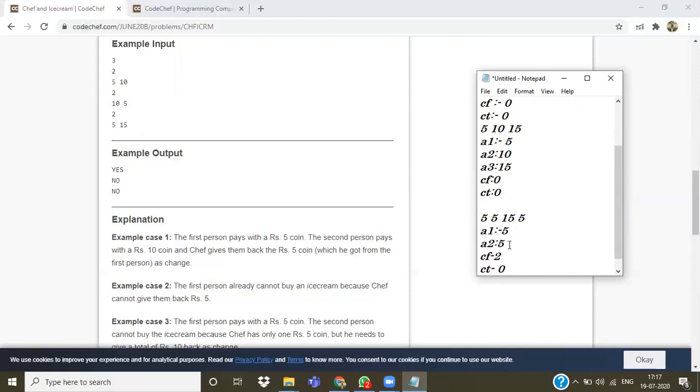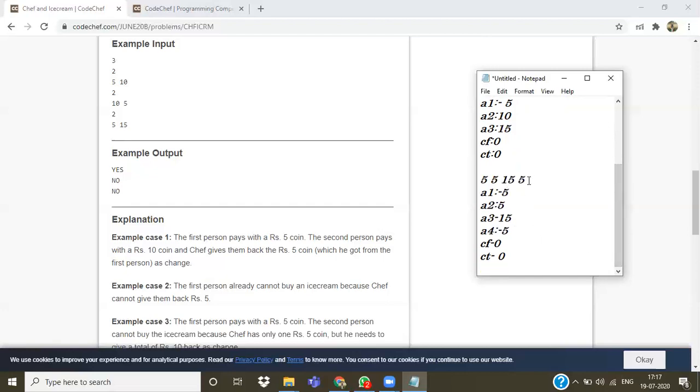When the third person comes, he gives 15 rupees. Firstly, we check whether we have a 10 rupee coin or not. We don't have any 10 rupee coin, so we go to the 5 rupee coins and check whether CF is greater than or equal to 2. It is, so we decrement CF by 2, because we need to give back 10 rupees. When the fourth person comes, he gives a 5 rupee coin and we don't need to give him any change.